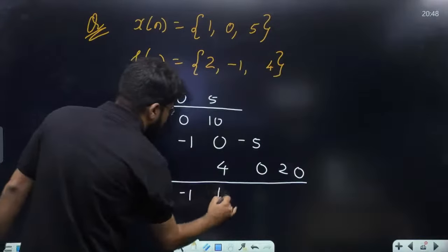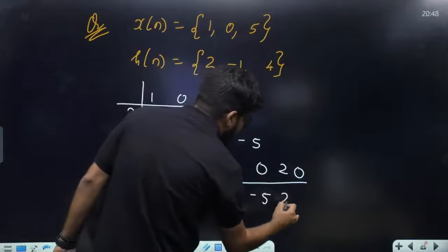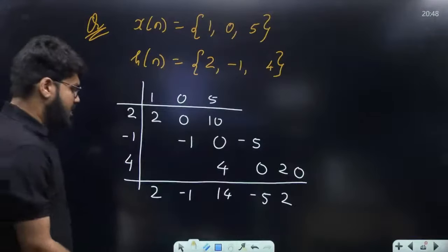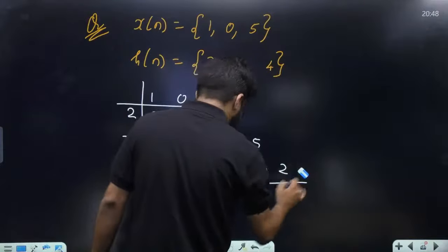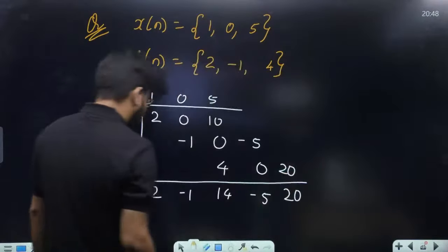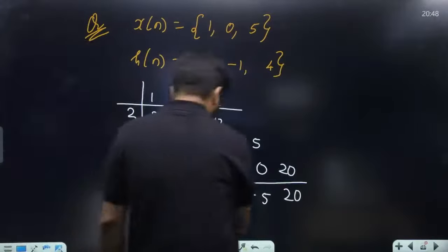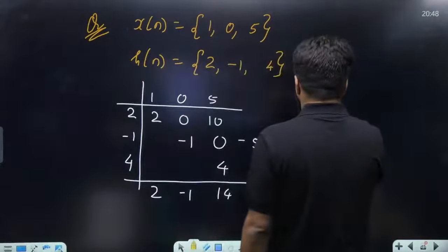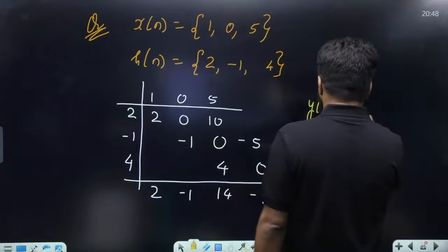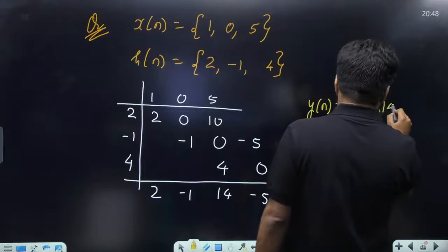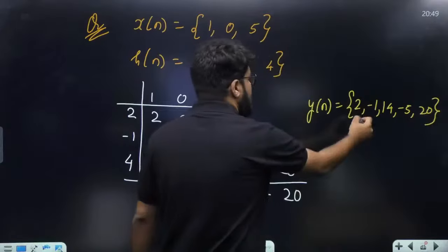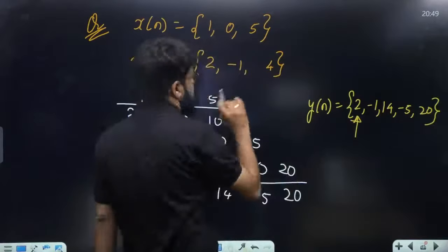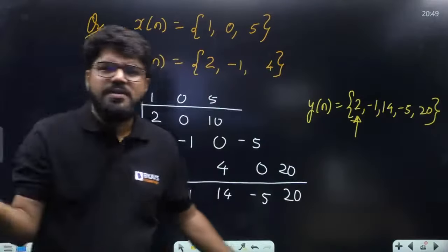And my answer should be 2, minus 1, 14, minus 5 and 20. Okay, so what is the output? The output here is given as 2, minus 1, 14, minus 5 and 20. Very simple procedure. Very simple.